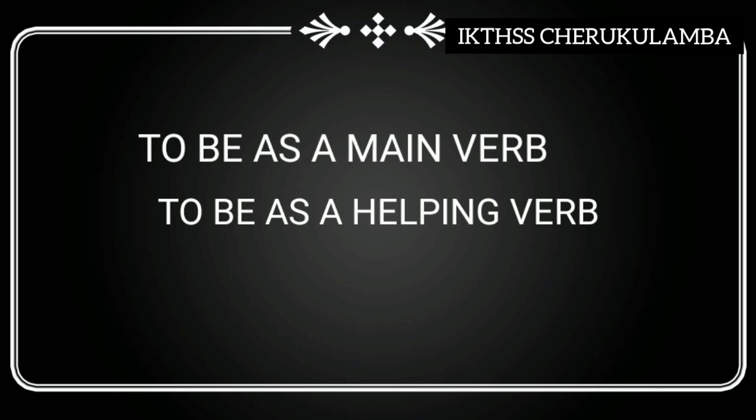Helping verb, or we can say auxiliary verb. And now we are concentrating on the first function, to be as a main verb.